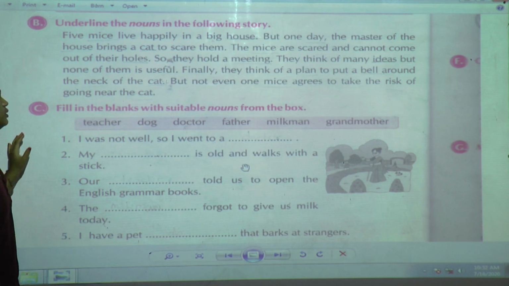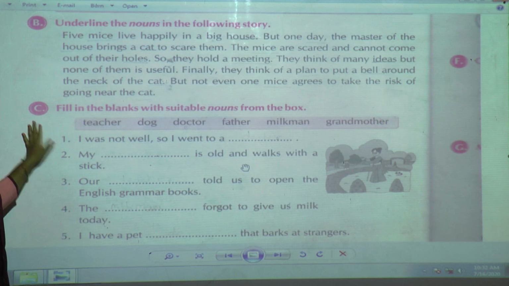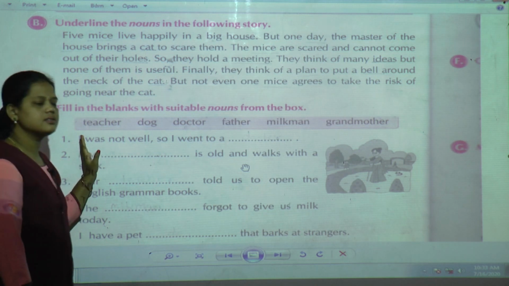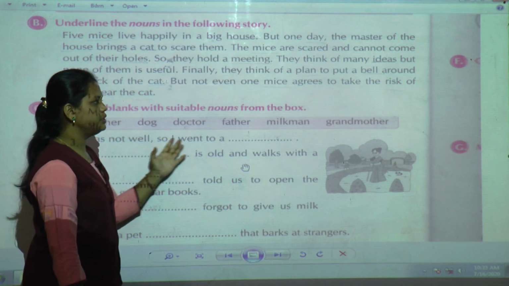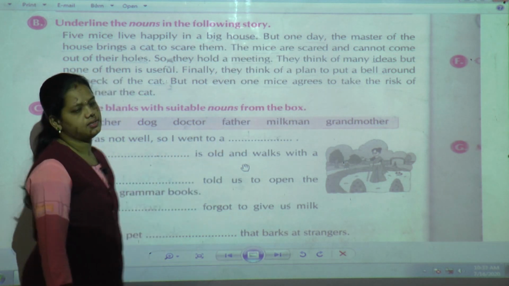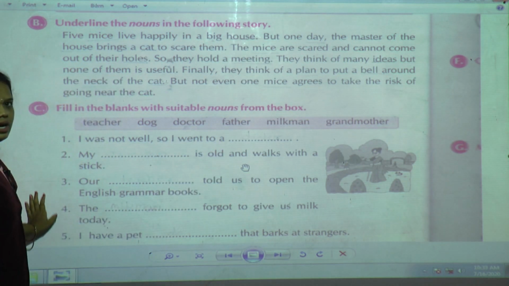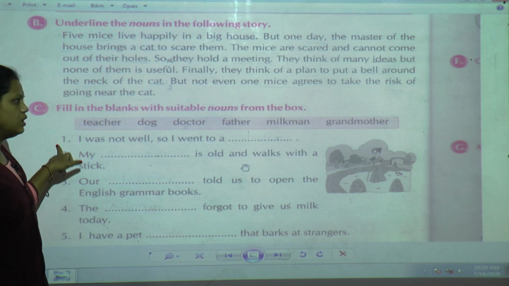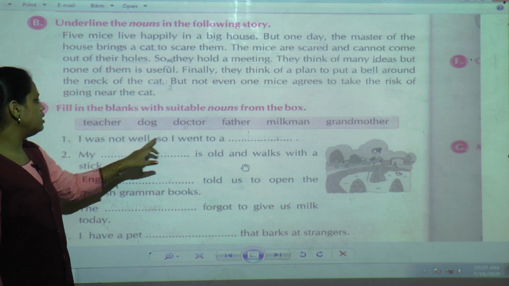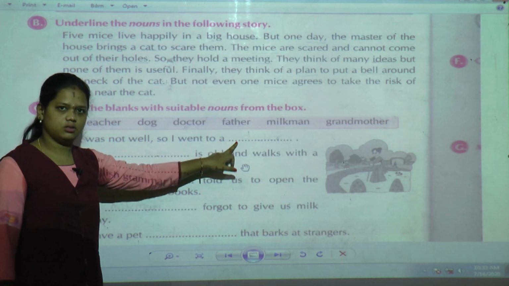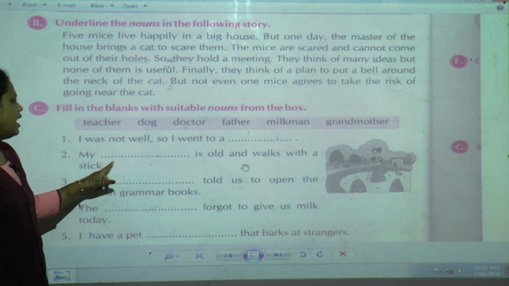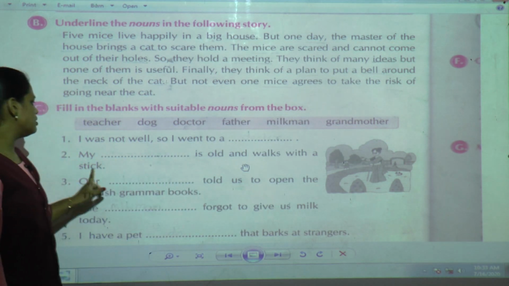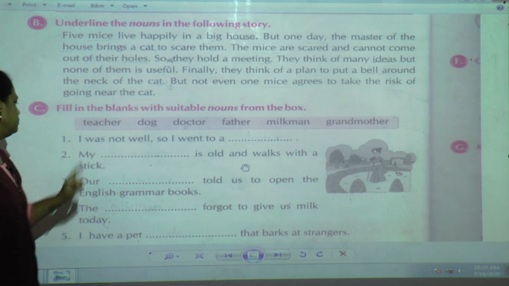One more question we have solved is filling the blanks with suitable nouns which are given in the boxes. One by one we have seen that. The first one is, I was not well, so I went to a doctor. My dash is old and walks with a stick: grandmother.